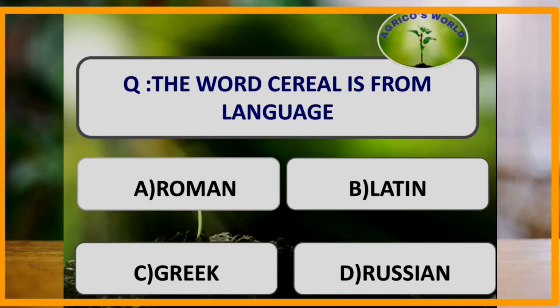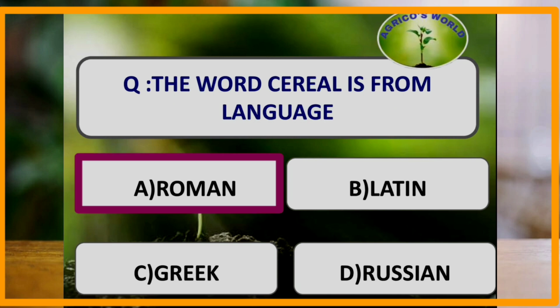The word cereal is from which language? The word cereal comes from Roman language, that is Ceres, and it implies the goddess of grains.